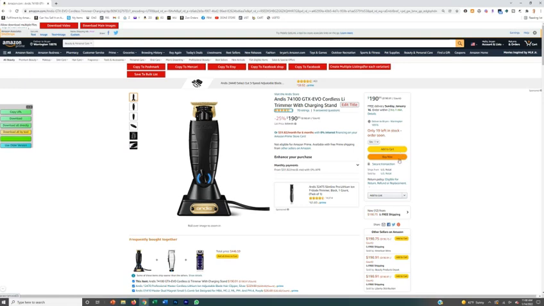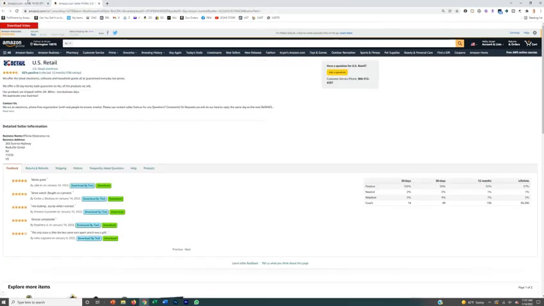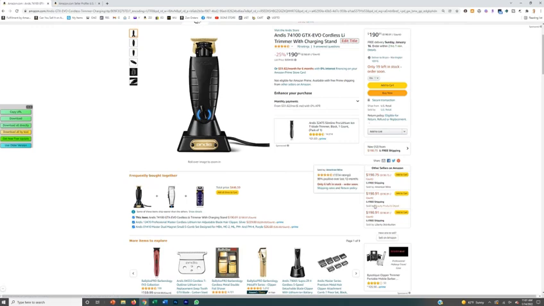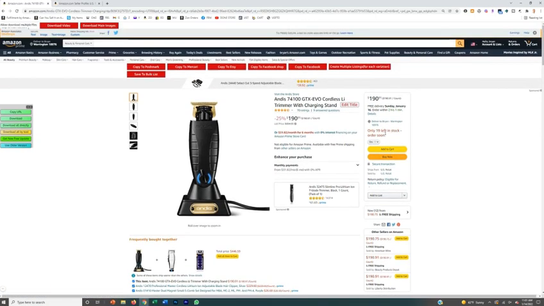Because, for example, you're competing on this listing. If this was the listing you're competing against, right now, US retail, this store has the buy box, right? And the buy box is this add to cart thing, the buy now button. So this store right now has the ability to make this sale because not many people come down to these other sellers down here, but there's a number of other sellers. There's 12 in total other sellers on this listing that are all competing for this buy now, add to cart button, right?